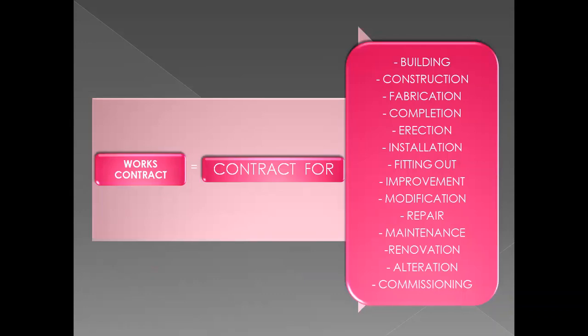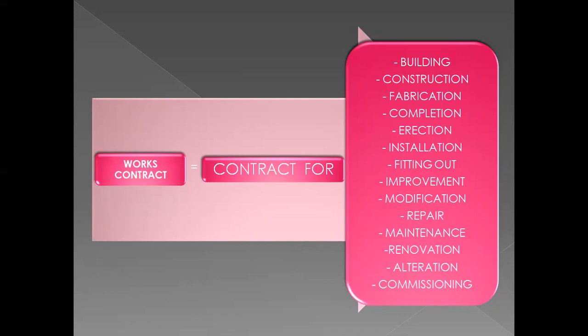Works contract means a contract for building, construction, fabrication, completion, erection, installation, fitting out, improvement, modification, repair, maintenance, renovation, alteration, or commissioning of any immovable property. Let me repeat it. All this should relate to immovable property.